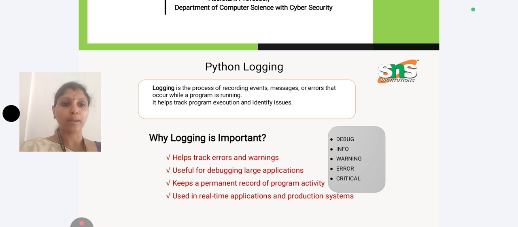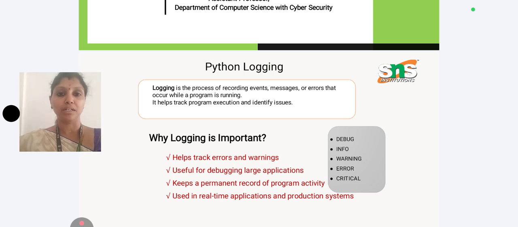Why is logging very important? It helps to track the errors, and it produces warnings so that users can avoid them. It's mainly useful for debugging and larger applications. We can develop applications with the help of deep learning, machine learning, and animation effects, and we embed them in large applications such as e-commerce websites and ERP.